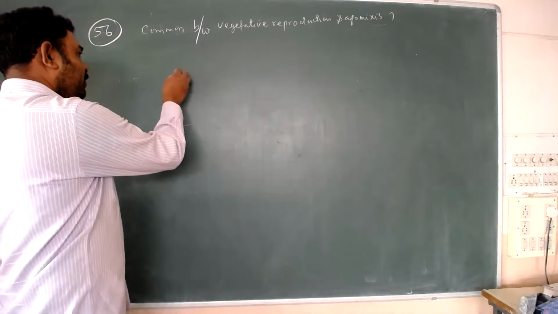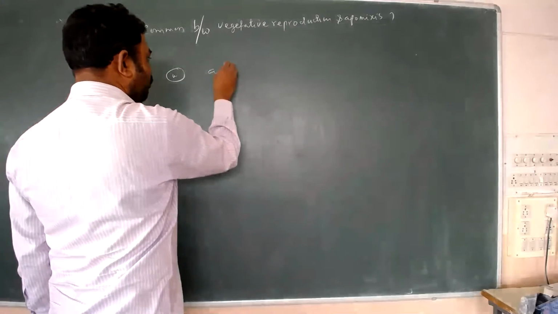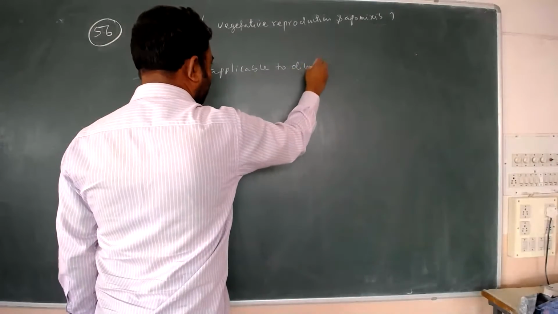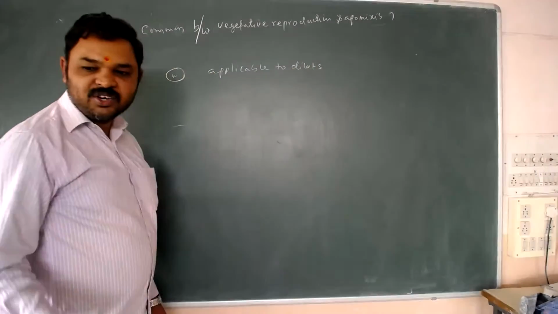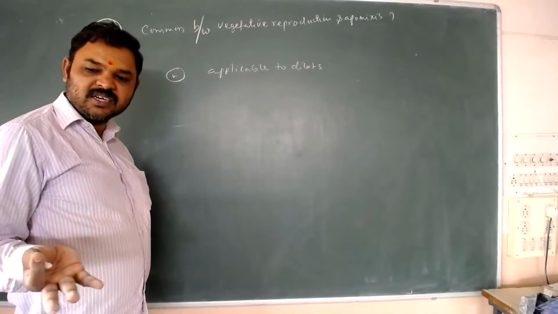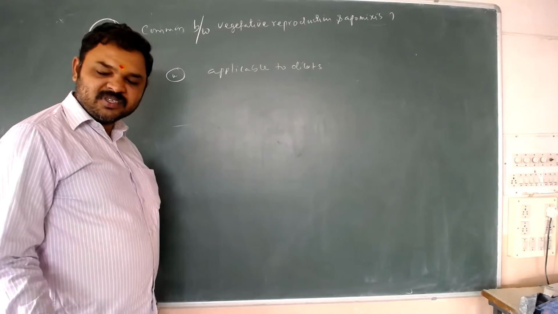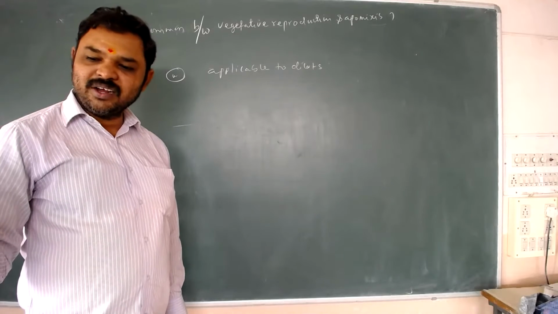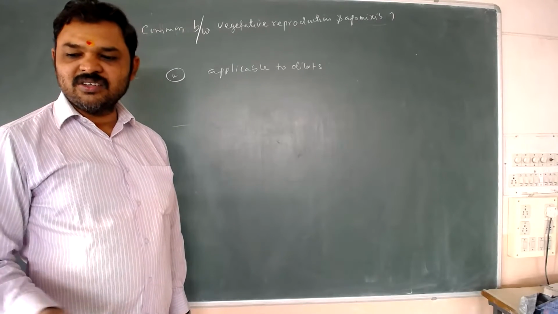The first option says applicable to only dicots. Vegetative propagation occurs in both dicots and monocots. Apomixis also occurs in both dicots and monocots, for example in the Asteraceae family and grasses.